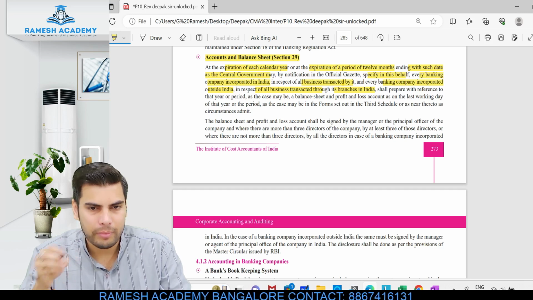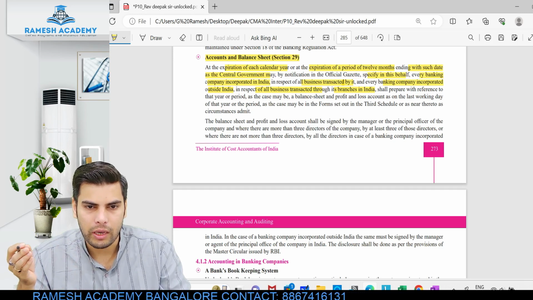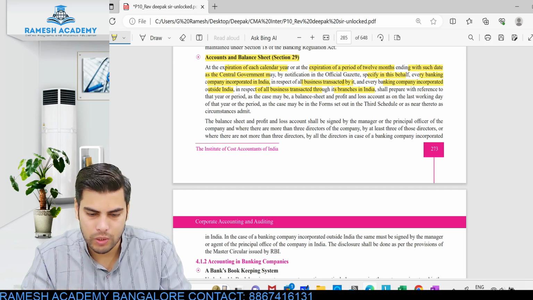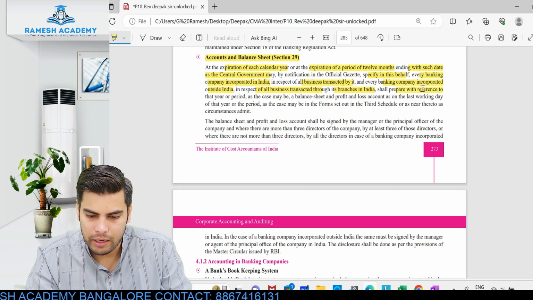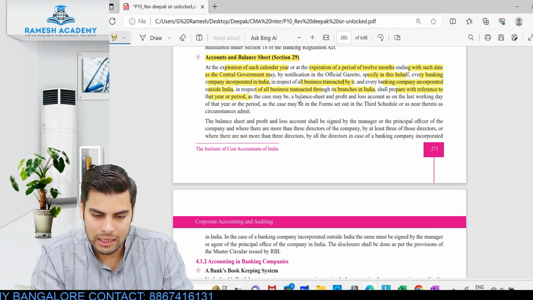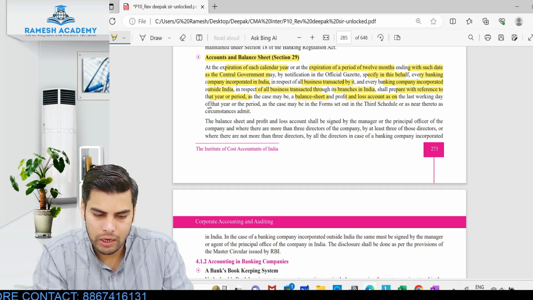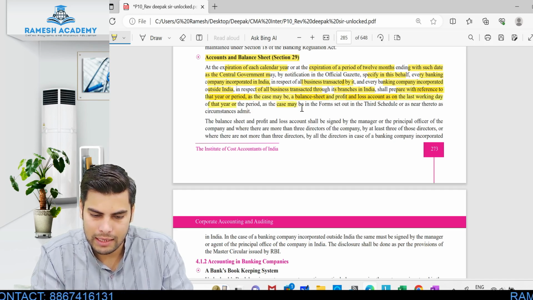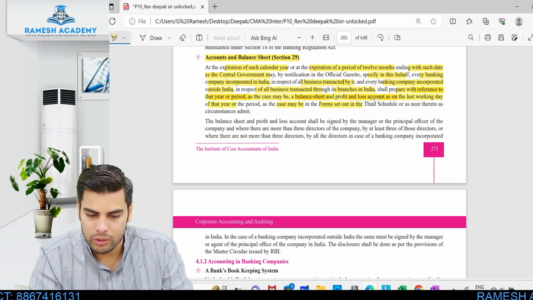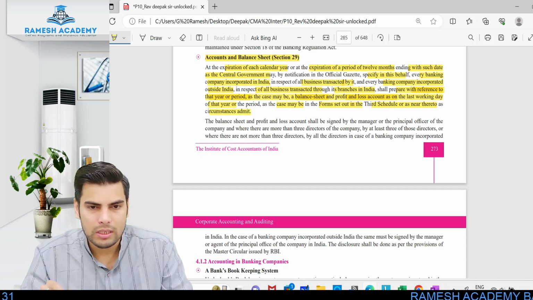Either the banking company should be situated in India, or if it is a foreign banking company, its branches must be situated in India. It shall prepare, with reference to that particular year or period as the case may be, the balance sheet and profit and loss account on the last working day of that period, in the form set out in the third schedule, or as near thereto as the circumstances admit.